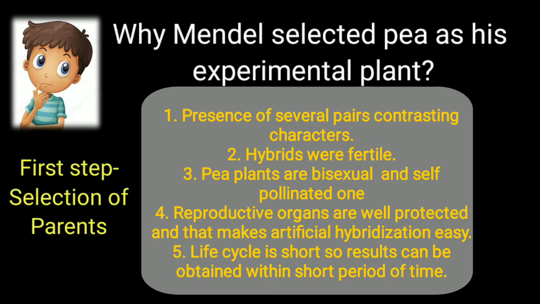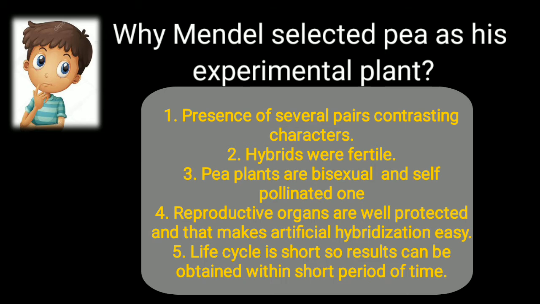So because of such characters of the pea plant, Mendel finally selected the pea plant for his experiment on artificial hybridization. And as said, at first he selected 34 pairs of contrasting characters. Then he came down to 22 pairs of contrasting characters. Then finally he selected 7 pairs of such contrasting characters for his experiment.